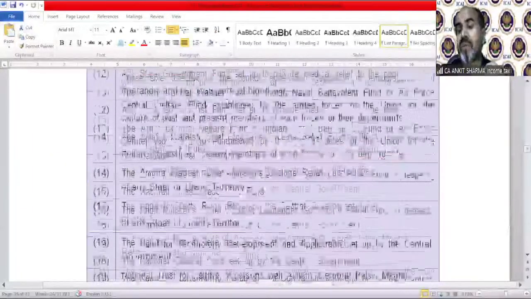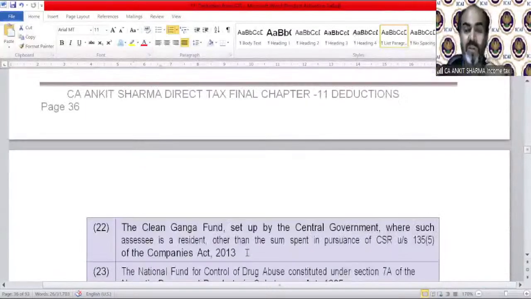If you are falling in condition C or D funds, like 50% variable or 100% variable, then you cannot claim deduction over and above the qualifying limit. So we have to find out the qualifying limit for C and D cases, both combined. How to find out the qualifying limit? You have to find out the adjusted GTI.